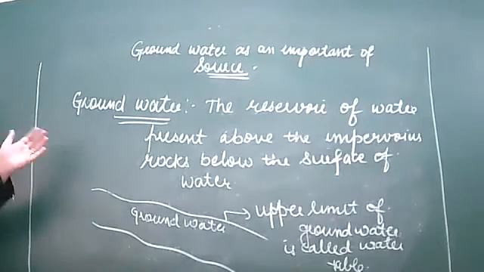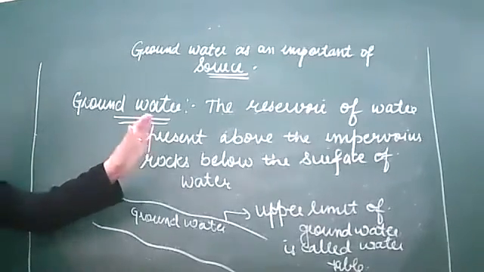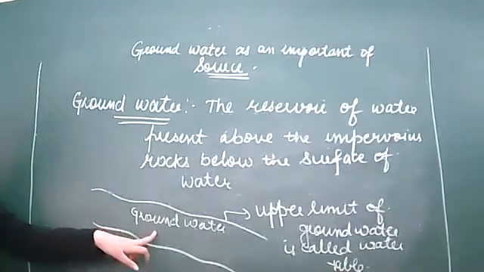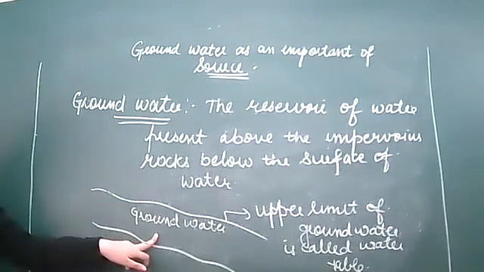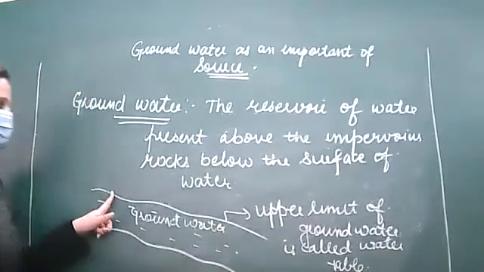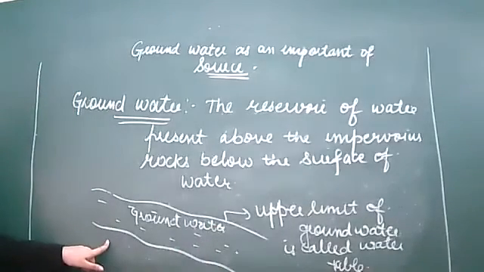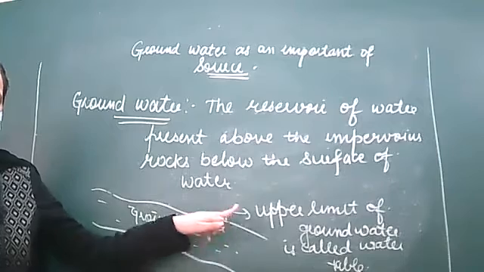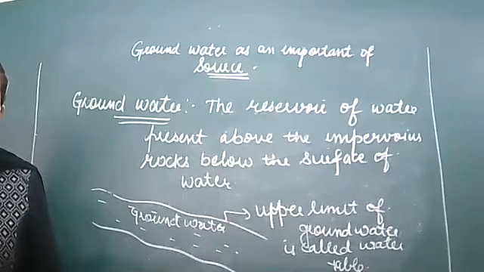So how have we represented the groundwater? This is the reservoir of the water that is present above the impervious rocks, right? Through these rocks, the water can't pass. तो वो उनके ऊपर ही रहेगा. Okay? And if I'm representing the groundwater like this, this is the upper limit of the groundwater and this is the lower limit of the groundwater. This upper limit of groundwater is called the water table.